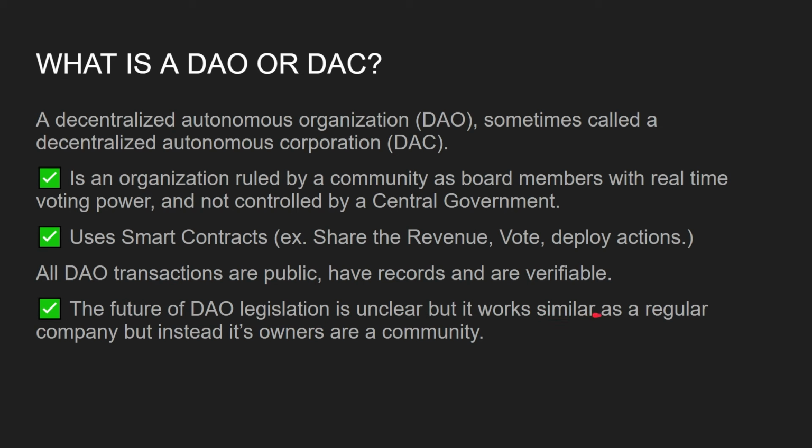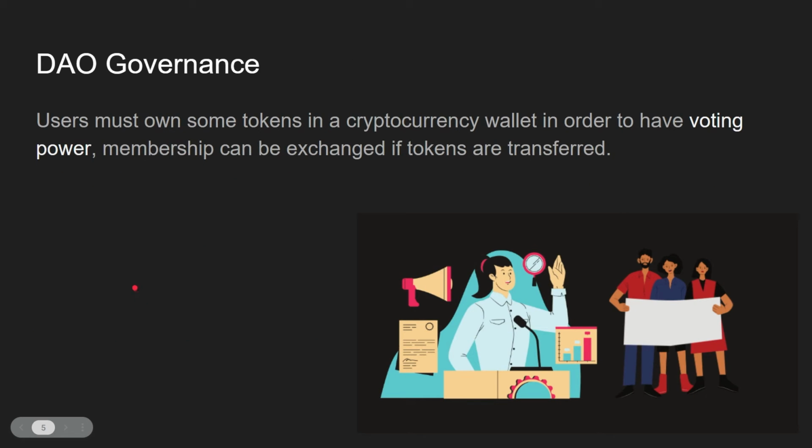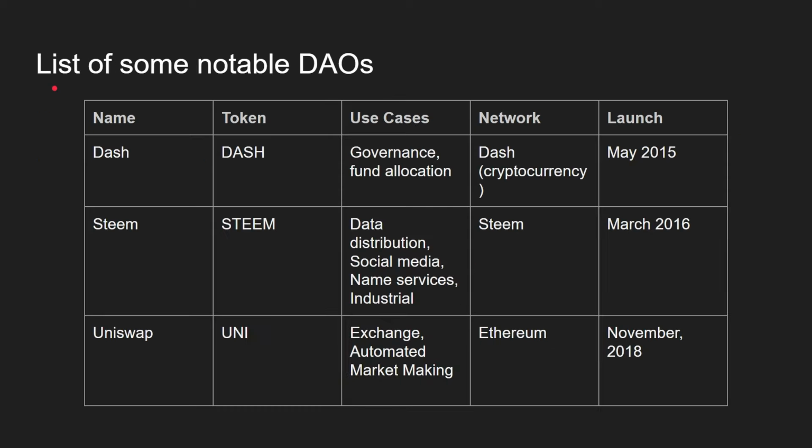Both work similar to a regular company, but instead the owner is a community. DAO governance: users must own some tokens to be able to have voting power. Membership can be exchanged if the tokens change owner or are transferred.